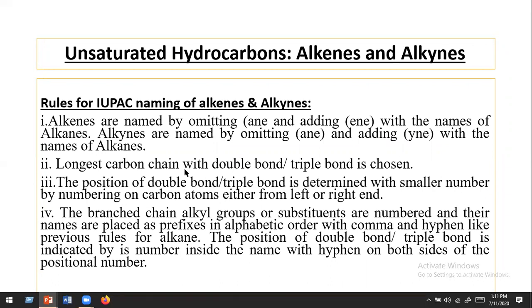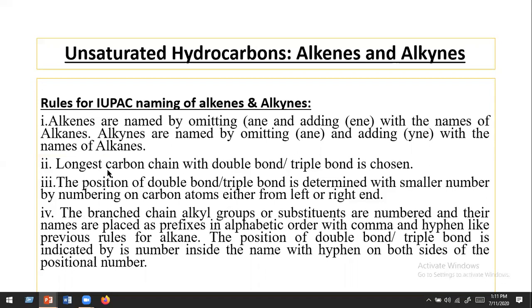Now, I'll discuss about rules for writing naming of alkene and alkyne. At first, you have to know the rules. Then I'll discuss about the example of these rules. At first, alkenes are named by omitting ane and adding ene with the names of alkane. So alkane minus ane plus ene equal to alkene. And similarly, alkynes are named by omitting ane and adding yne with the names of alkanes.